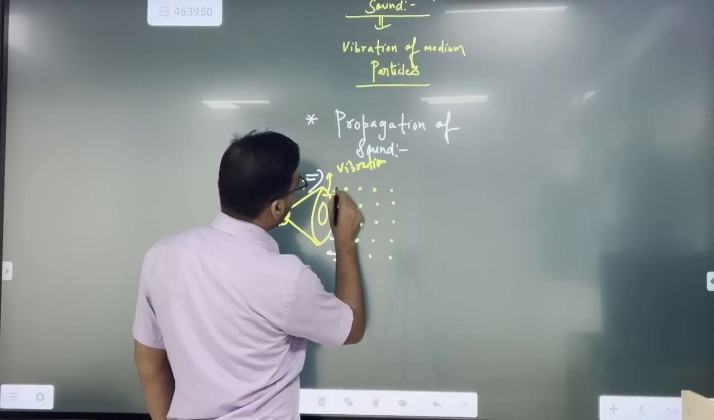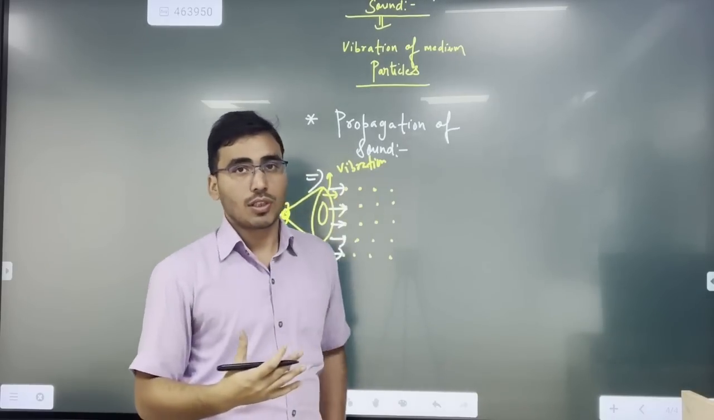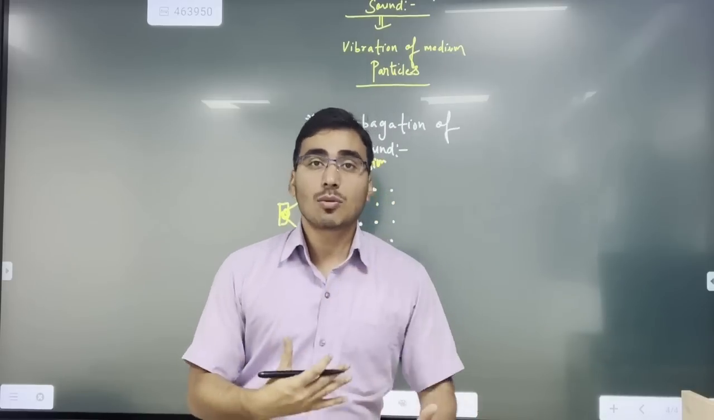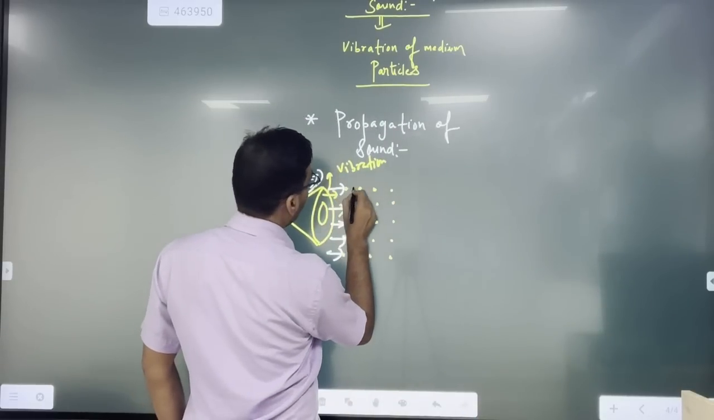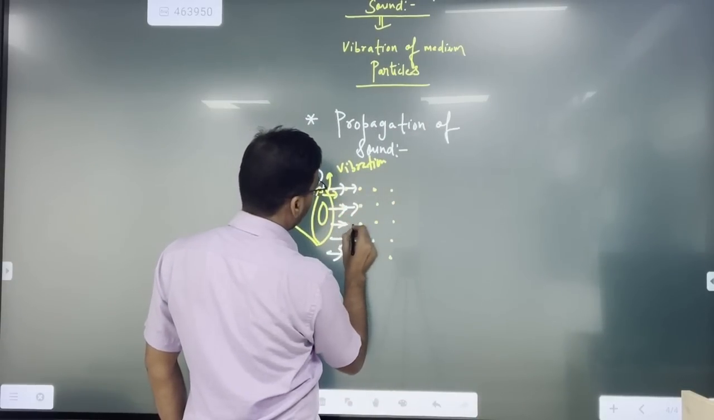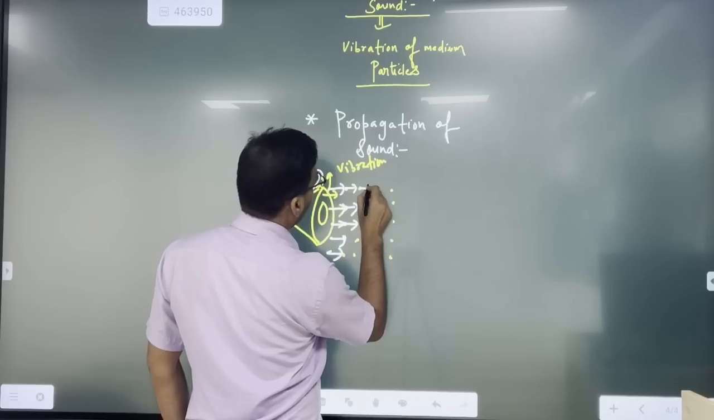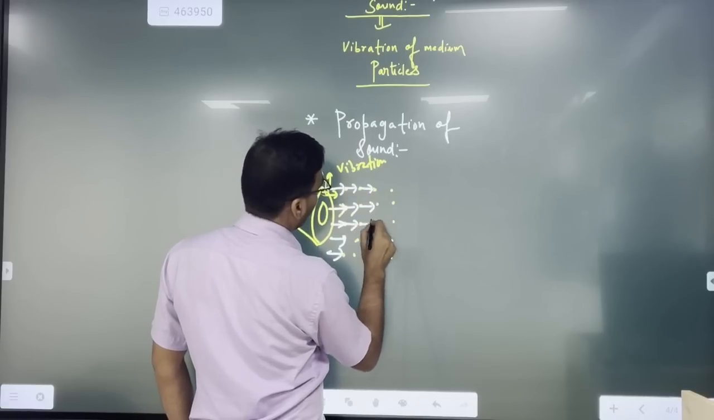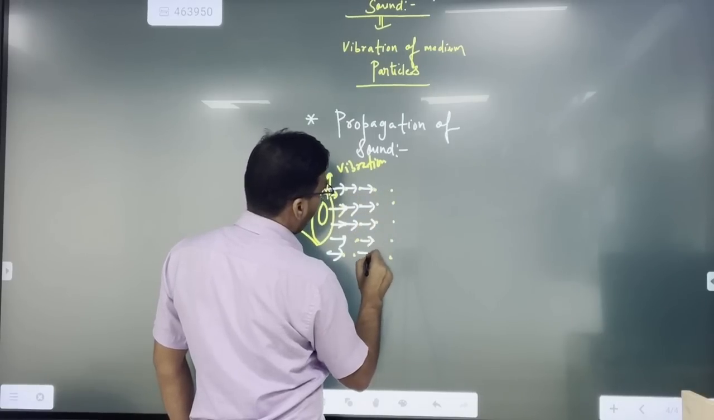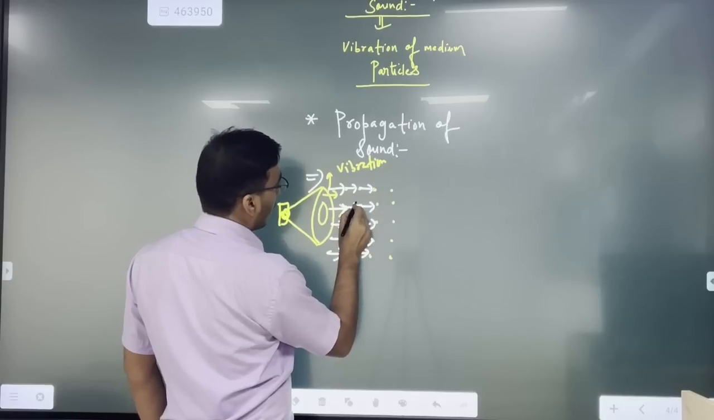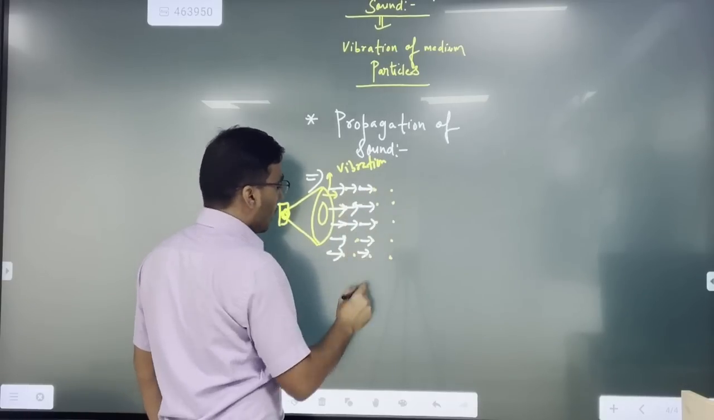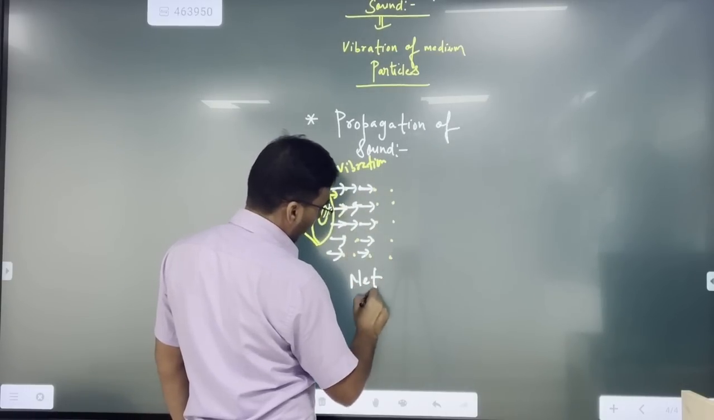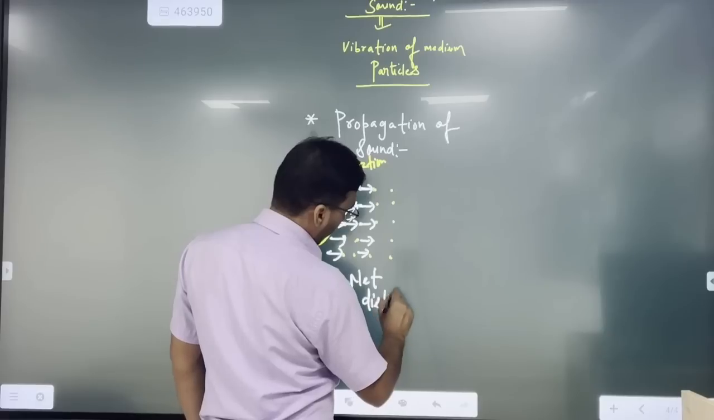And when these medium particles feel this vibration, they start moving from their main position. So they will move in the forward direction, and this neighboring particle will pass some energy to the next neighboring particle, and in this way the medium particle itself is not moving. So the net displacement of the medium particle is zero.